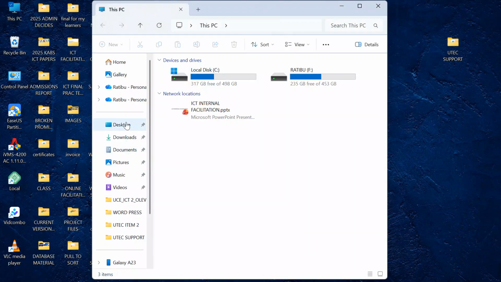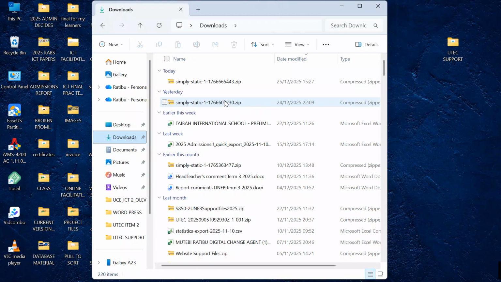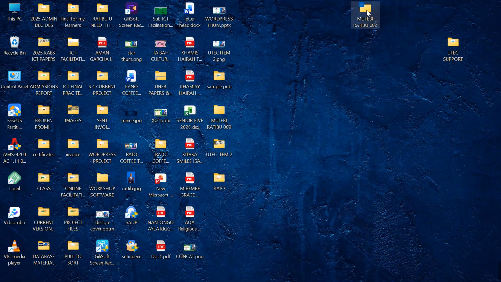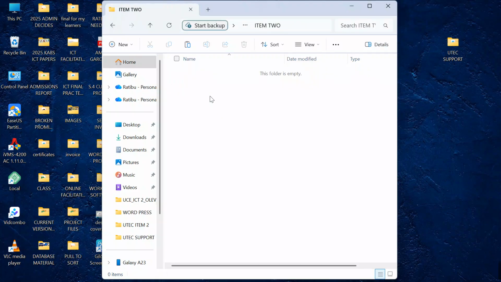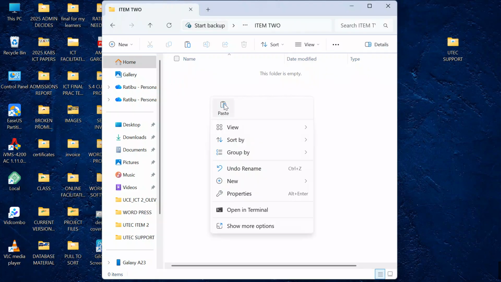The project is over here. I cut, or even you can cut or you can copy. I prefer you copy, Ctrl C, and then come to your project here, and then under item 2 you paste. Right click and then paste your site.